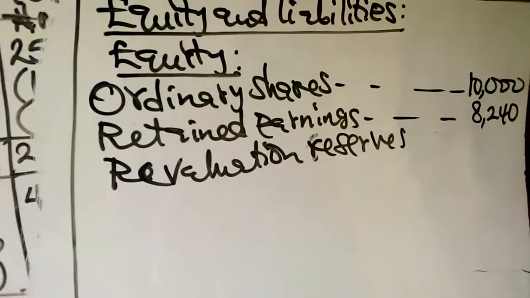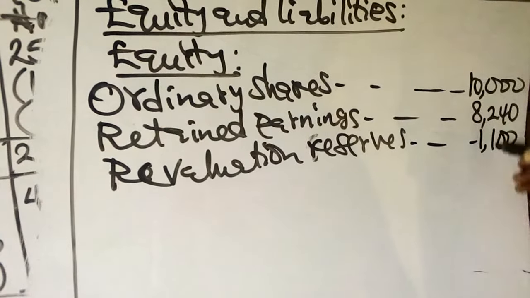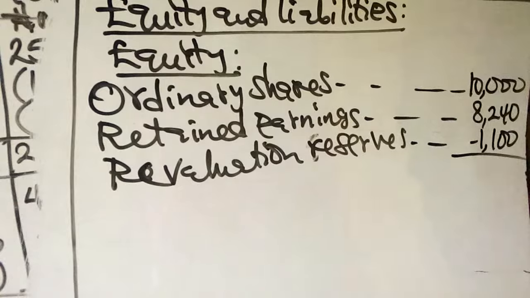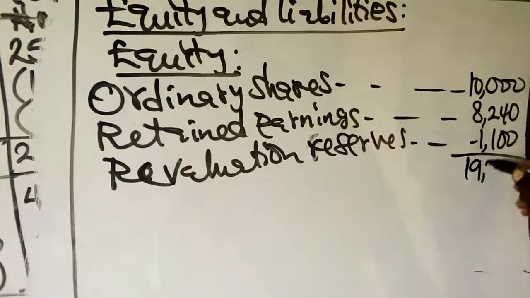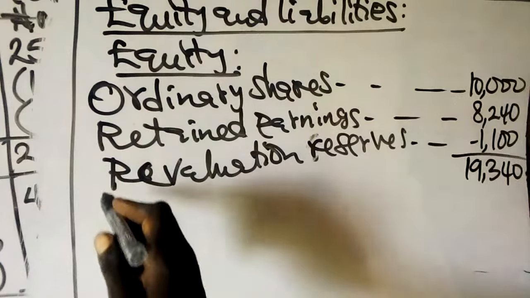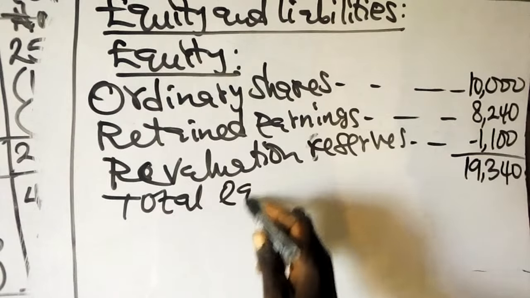So when you sum up 10,000 plus 8,240 plus 1,100, the total will be 19,340. That is the total equity.